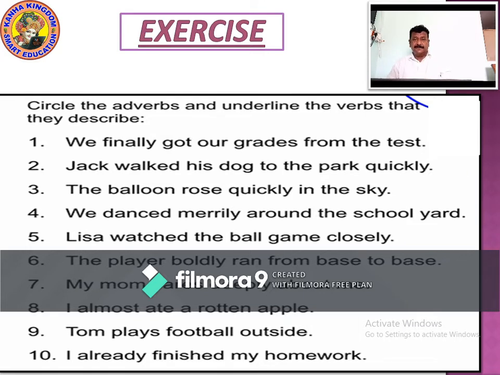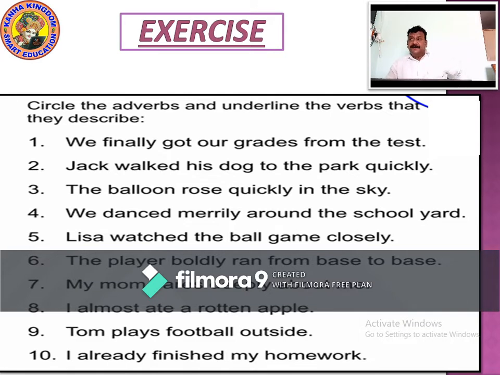Jack walked his dog to the park quickly. When we talk about walk, walk is the action. Jack walked the dog. Walk is the verb. Right? And how? Quickly. Quickly is the adverb.